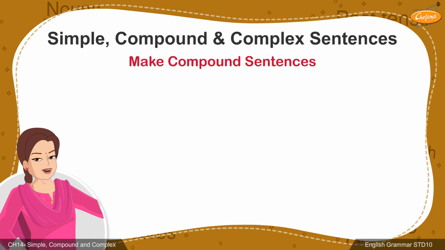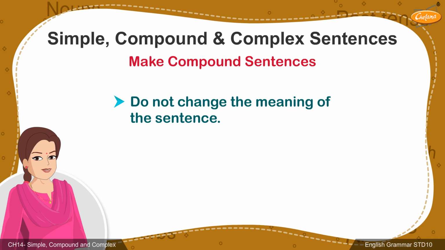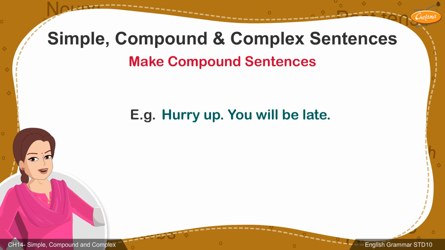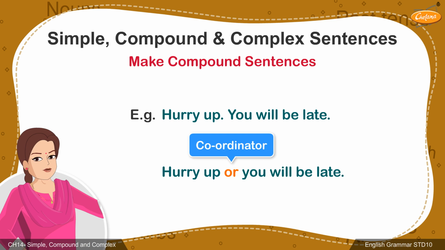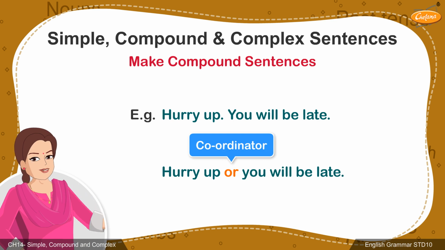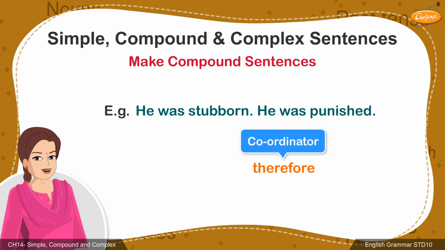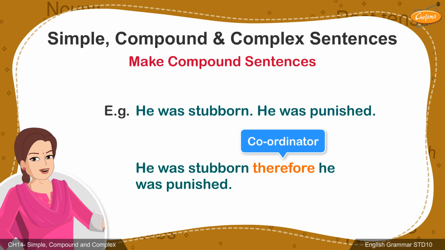Students, you must remember that while combining sentences into a compound sentence, the meaning should remain the same and one of the given coordinators must be used. Let's consider a few examples. Hurry up, you will be late. For this example, the conjunction or can be used. Hurry up or you will be late. The use of the conjunction or has retained the meaning of the sentence. In the second example, the 2 main clauses can be combined using so or therefore. The answer would be, he was stubborn, therefore he was punished.